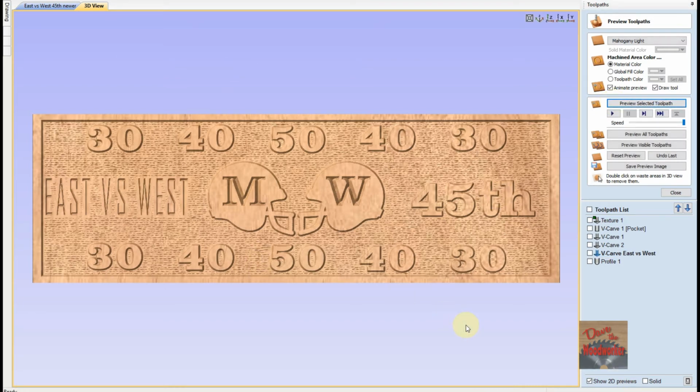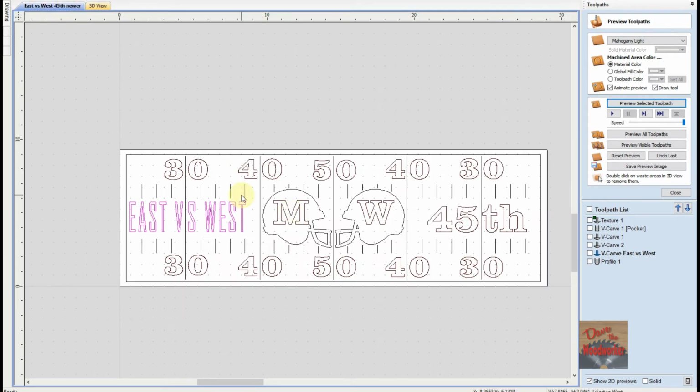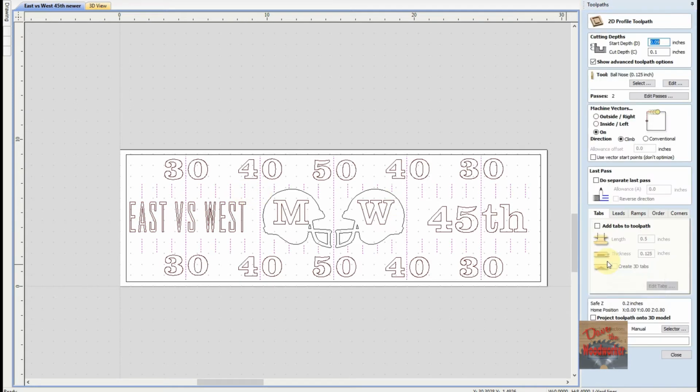Okay, the last thing we need to do on this is profile the yard lines. We need to profile these lines right here. So I just went to the 2D profiling toolpath, and I'm using a start depth of 90 thousandths. Remember, that's where the flat part is, and I'm doing a cut depth of 100 thousandths.